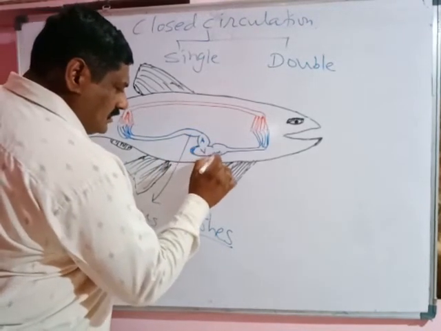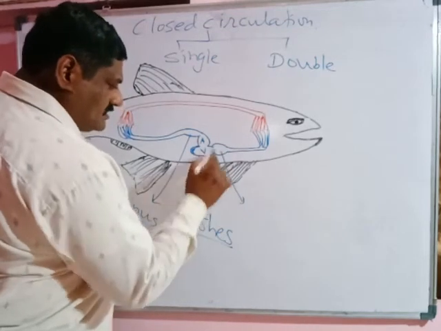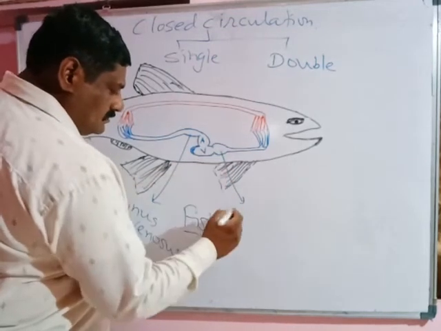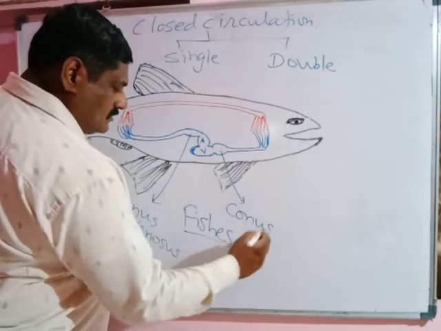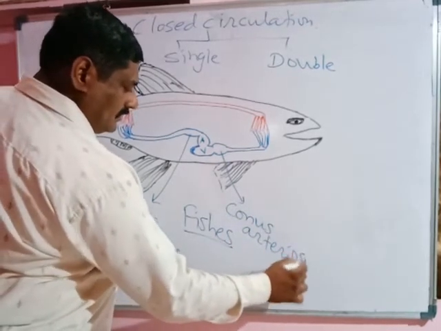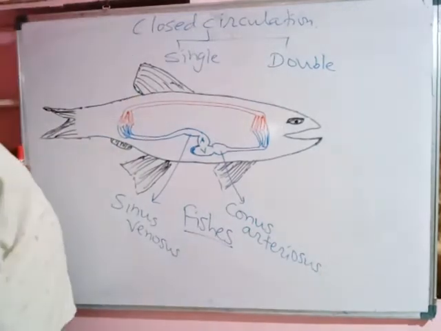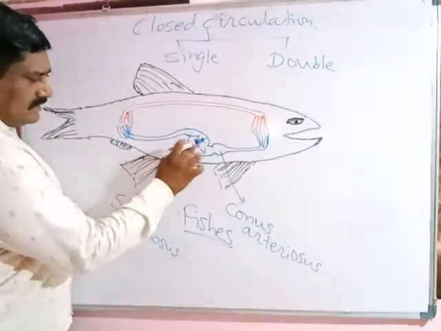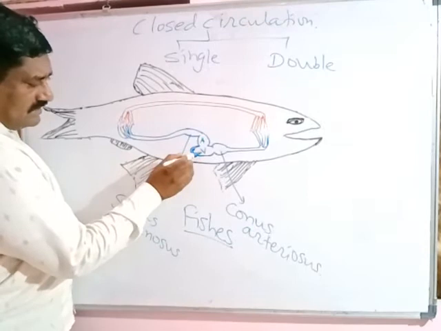The ventricle is associated with an additional chamber, the conus arteriosus. So it is only a two-chambered heart, one auricle and one ventricle.